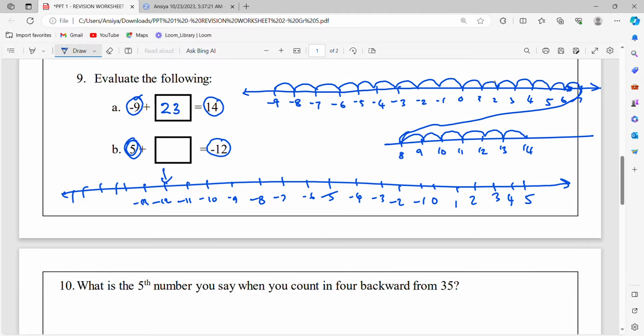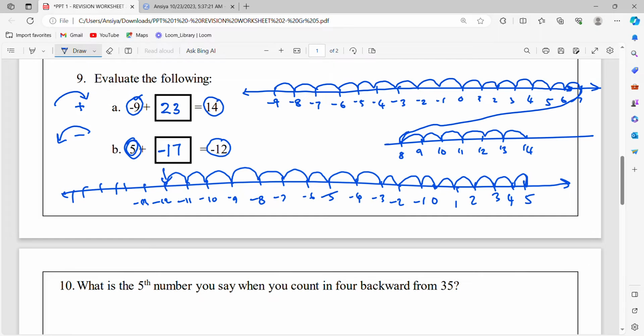So we are starting from 5, right? Count with me, all of you. 1, 2, 3, 4, 5, 6, 7, 8, 9, 10, 11, 12, 13, 14, 15, 16, 17. So 17 times we are moving. But this time, did we move to the right side or left side? We moved to the left side, so it's negative 17. We have already learned in class, if you are moving to the right side, it's addition. If you are moving to the left side, it's subtraction, put minus.